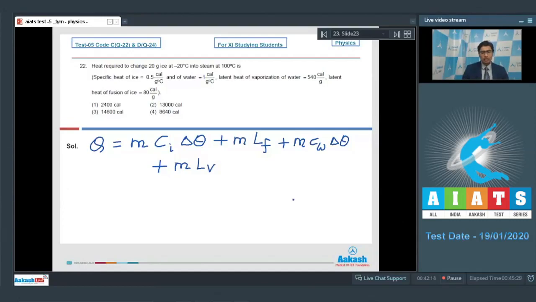On substituting the given data, we can find out the value of Q, and this turns out to be equal to 14600 calories, and therefore option number 3 for this question is the correct answer. Now let us discuss question number 23.